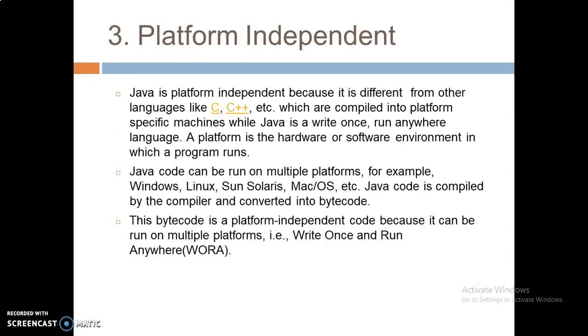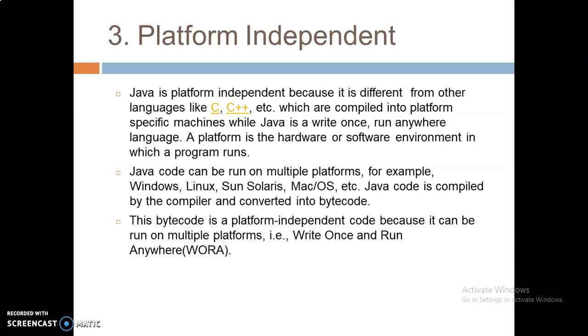Next feature is platform independent. Unlike many other programming languages including C and C++, when Java is compiled, it is not compiled into a platform-specific machine, but rather into platform-independent bytecode. Java is platform independent because it is different from other languages like C and C++, which are compiled into platform-specific machines, while Java is WORA, write once and run anywhere language.